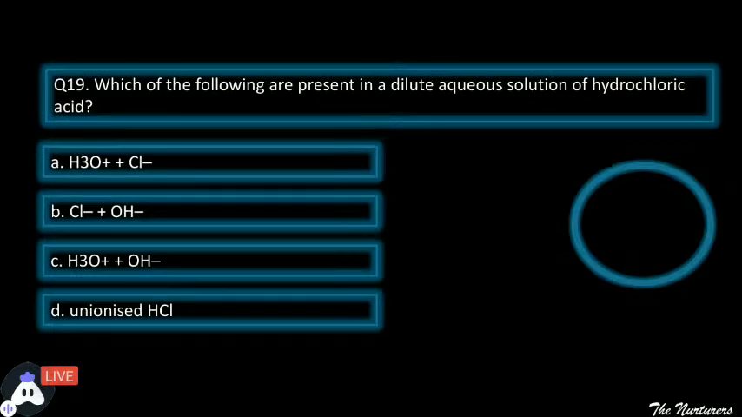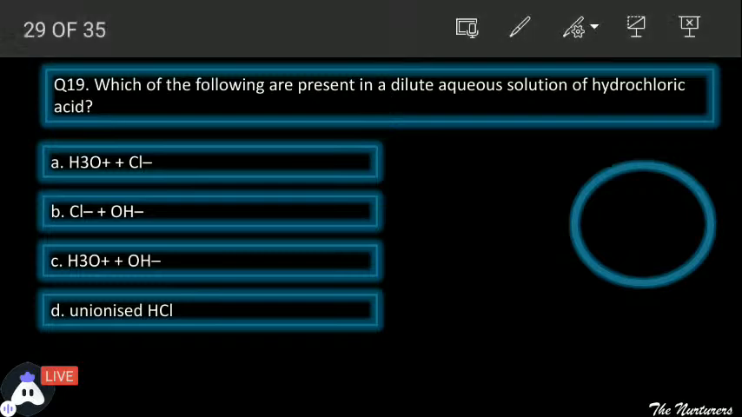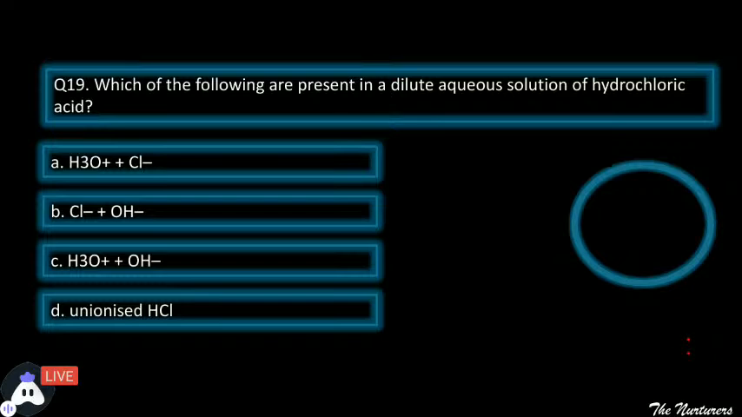Which of the following are present in a dilute aqueous solution of hydrochloric acid? Now, when we will be diluting hydrochloric acid, you need to tell which will be present out of the 4, which reaction will be occurring. So think about it, whether it would be H3O positive plus Cl negative, Cl negative, OH positive, H3O positive, OH negative, or unionized HCl. Which reaction will occur out of the 4? Think about it.